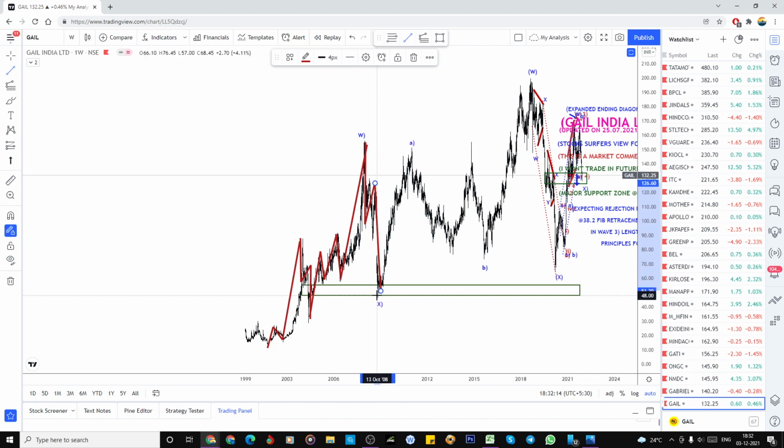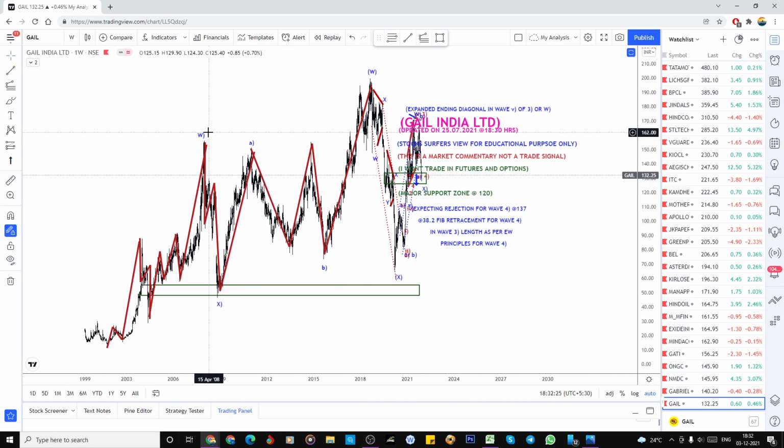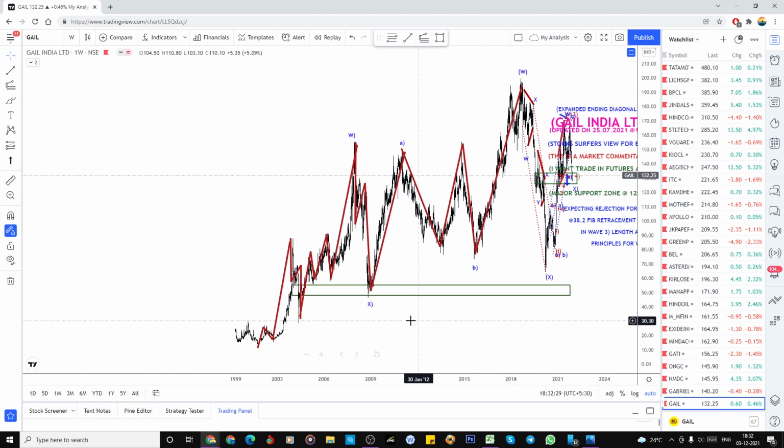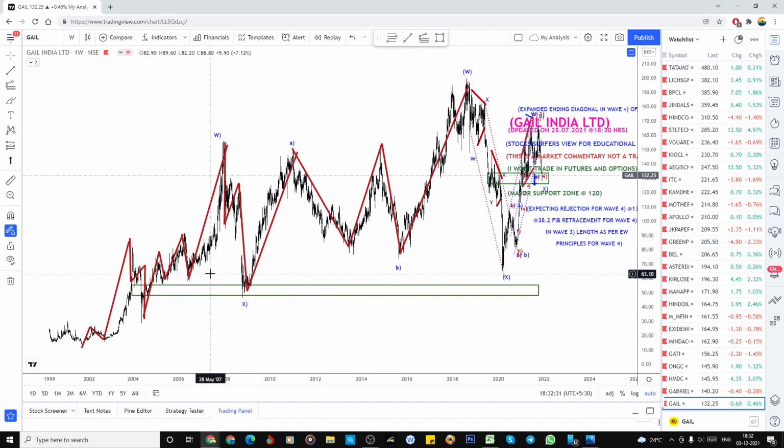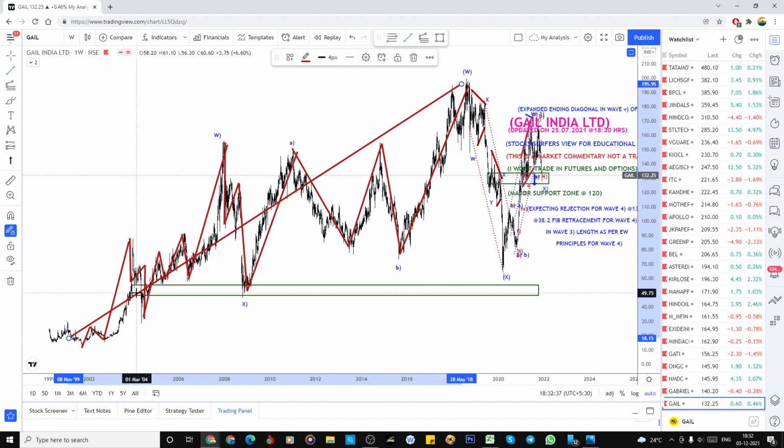So whether we can make this an X, this an A, so this is an irregular flat for the B, and that C has got completed. So this is my longer term wave count for this positional chart for the GAIL. Later onwards, see, this one structure has got completed in the formation of WXY.